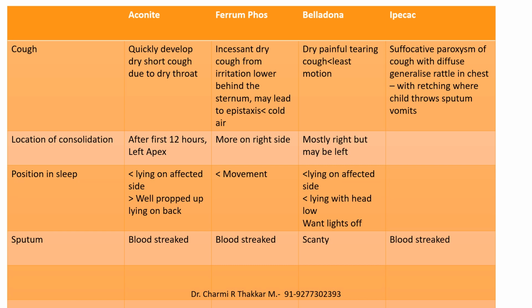We have to see the position in sleep, whether the patient is aggravated lying on the affected side or ameliorated lying on the affected side, in what position he is feeling better, whether propped up, lying on the back, or wanting to lift off. We have to see the type of sputum, whether it is blood streaked or not blood streaked, whether it is scanty.